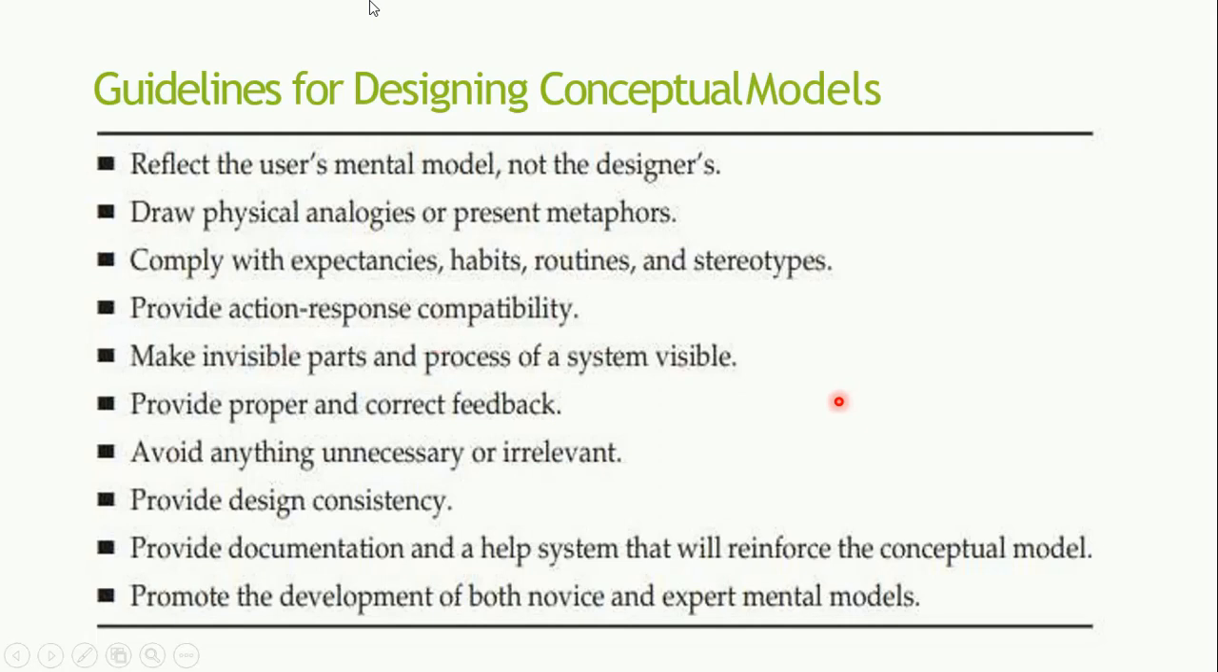But that doesn't happen in the case of a direct manipulation system. For example, you take your mobile, you try to move certain photos. What happens? It is visible to you. You interact with the system in a better manner. You drag the particular document or folder or photos, click on it, so all of these are visible to you. So that's why make invisible parts and process of the system visible. That is one more important point here.